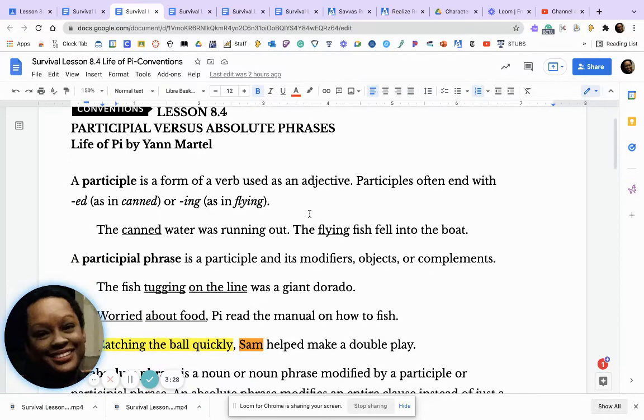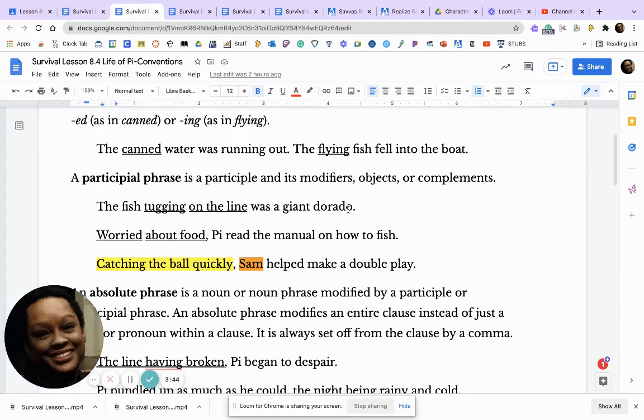A participle is a form of a verb used as an adjective. Participles often end with ed as in canned or ing as in flying. The canned water was running out. The flying fish fell into the boat. A participle phrase is a participle and its modifiers, objects, or complements. The fish tugging on the line was a giant Dorado. Worried about food, Pi read the manual on how to fish. Catching the ball quickly, Sam helped make a double play.